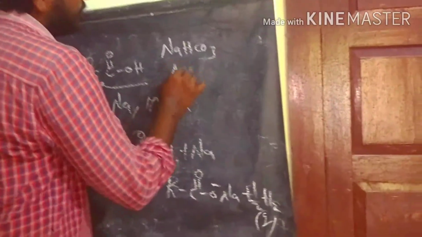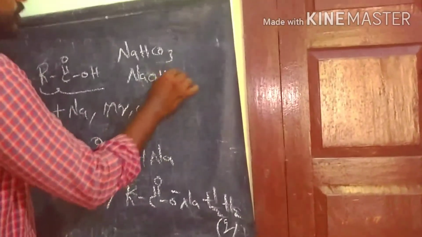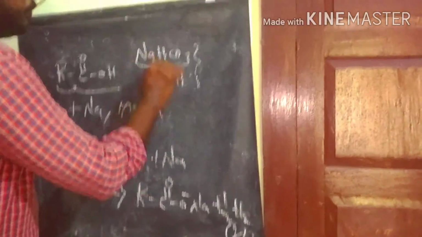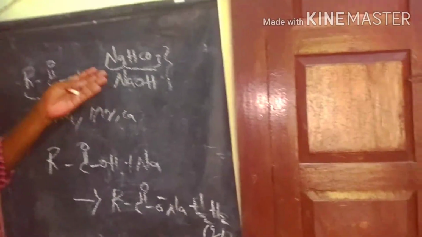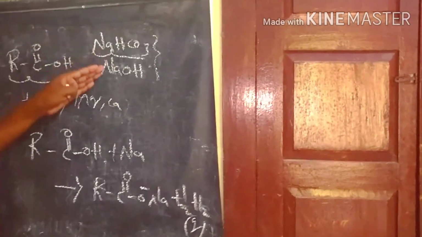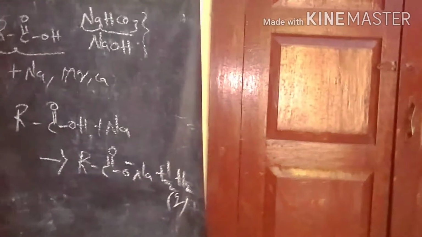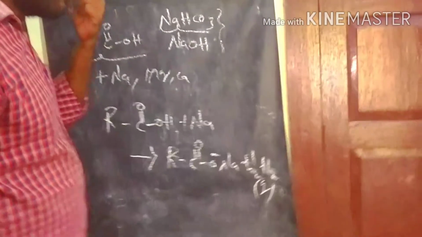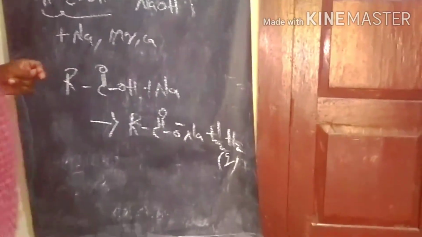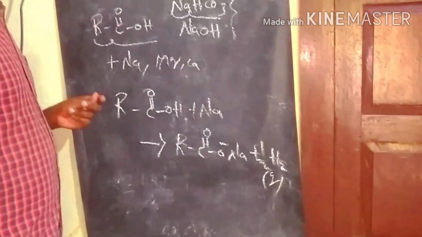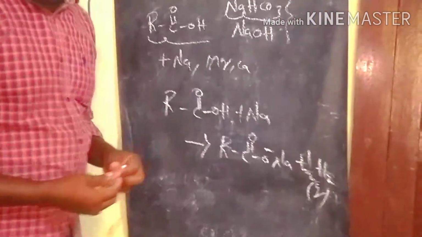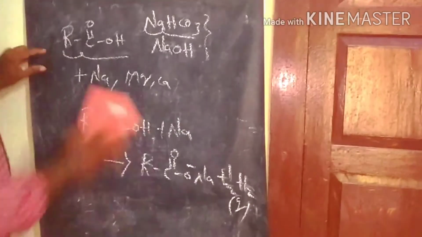Carboxylic acid also reacts with sodium bicarbonate and sodium hydroxide. Sodium bicarbonate is a weak base, and even with weak bases, carboxylic acid reacts to produce carbon dioxide. These are the identification reactions of carboxylic acid.